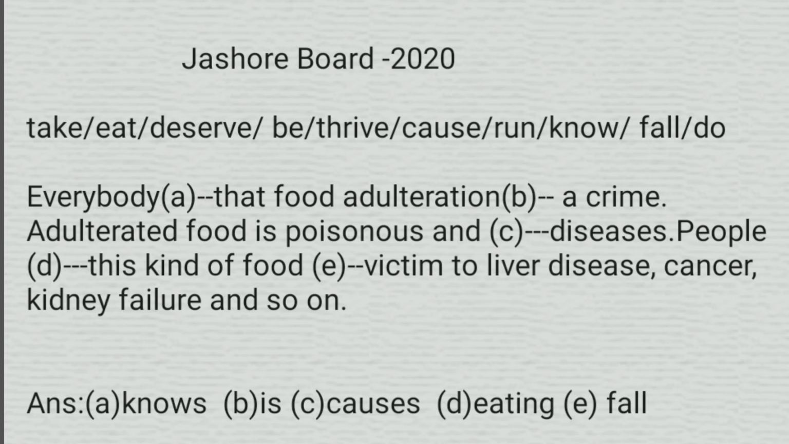People dash this kind of food. People eating this kind of food dash victim to liver diseases, fall victim to liver diseases, cancer, kidney failure, and so on. So the answer of D will be eating and the answer of E will be fall. In gap D, we have used the gerund form of verb and as it's present indefinite tense, so the answer of E will be fall.